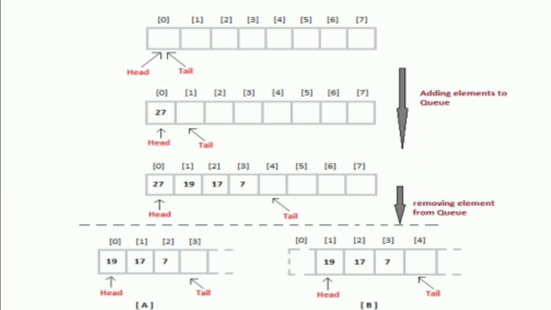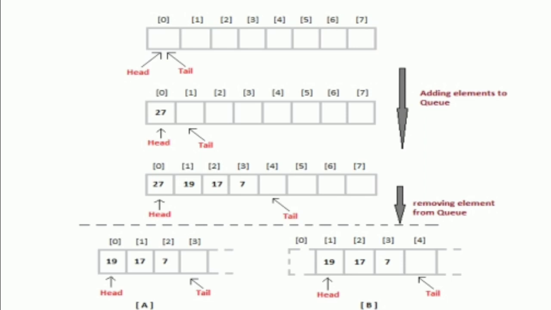If you want to insert another value after 7, for example 26, index number 4 is free and empty. The rear, the tail, is at index number 4, so you can insert the element 26. After that, index number 4 is filled. Then the tail is moved to index number 5.